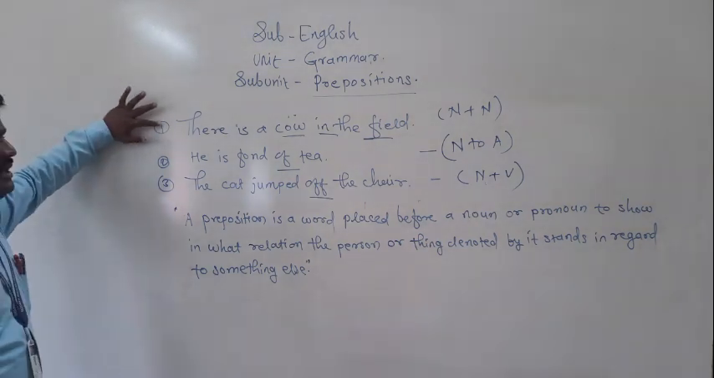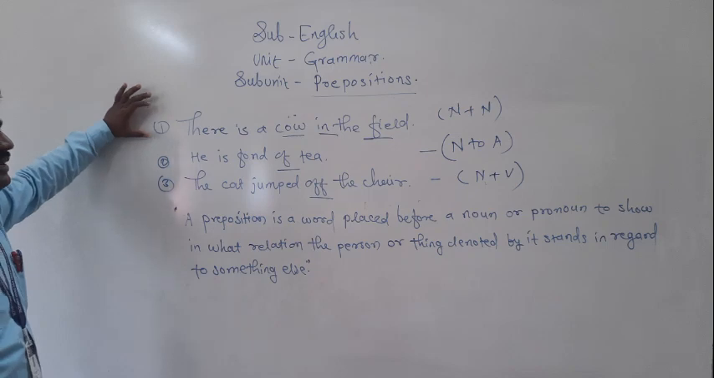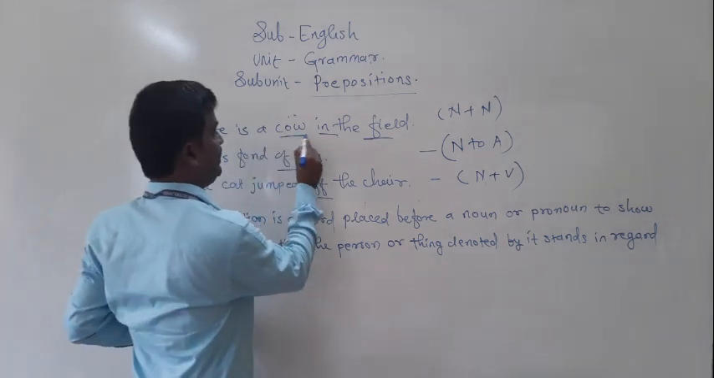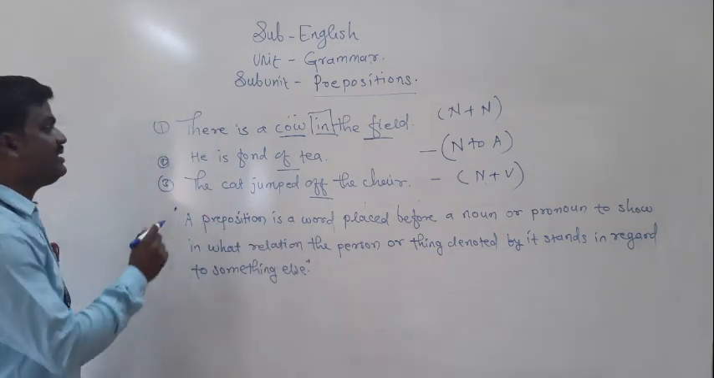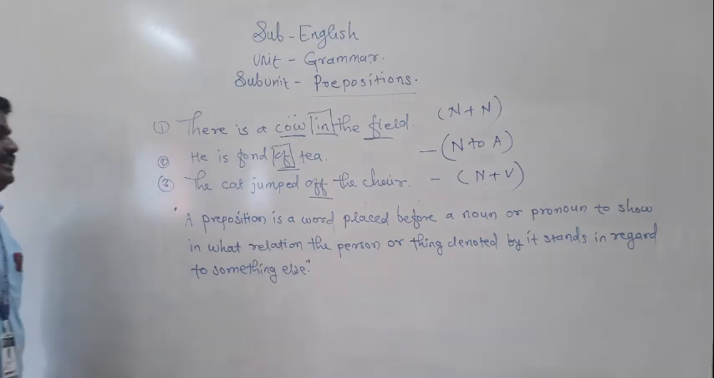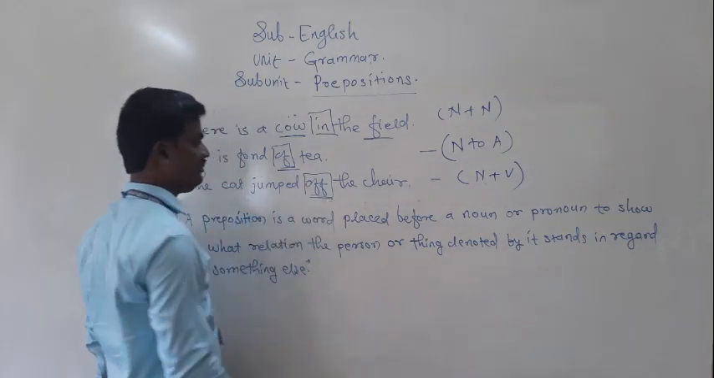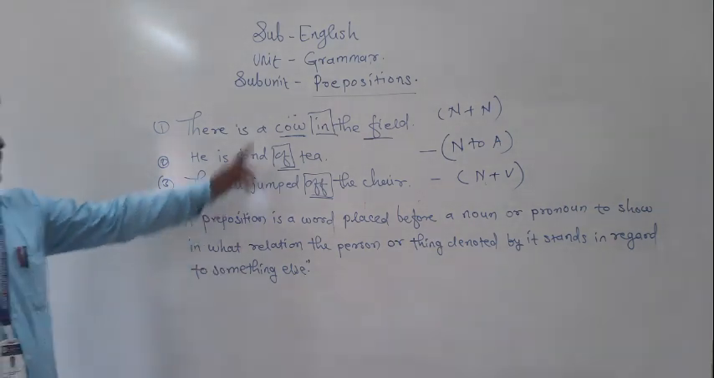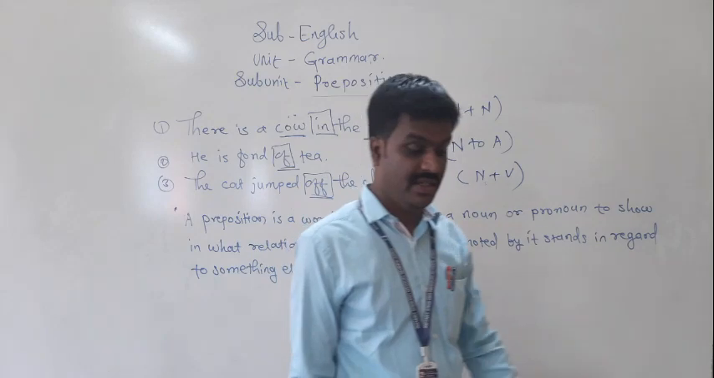There is a cow in the field. The first example is here: there is a cow in the field. Here the word in is there. He is fond of tea. The cat jumped off the chair. Here in and of are prepositions.